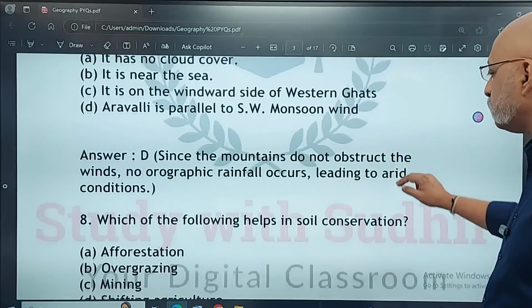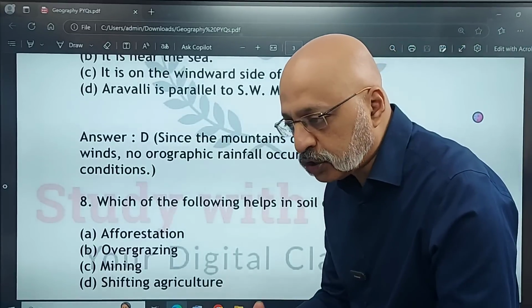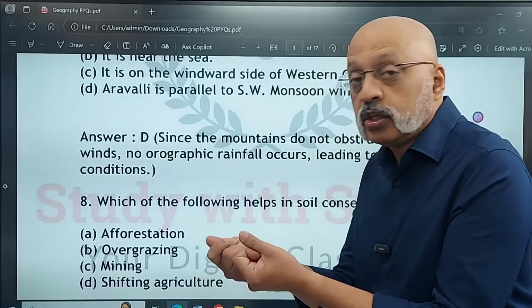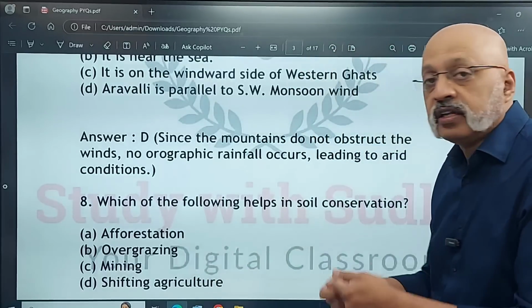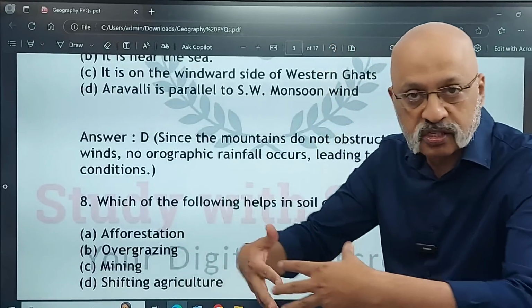Which of the following helps in soil conservation? That is, in order to ensure that the quality and to an extent the quantity of the soil is retained, there is no soil erosion. Is it afforestation? That is, you increase the forest cover.